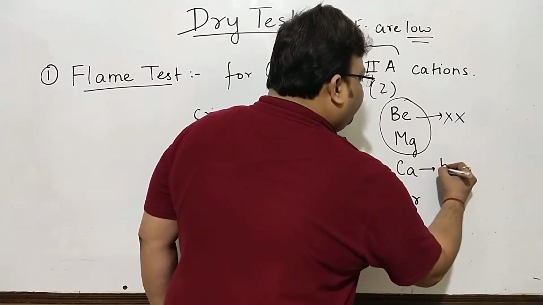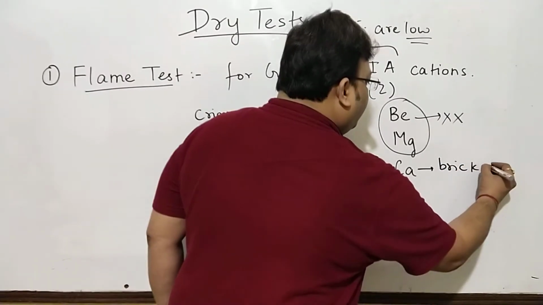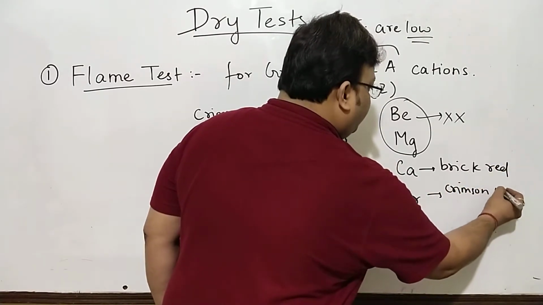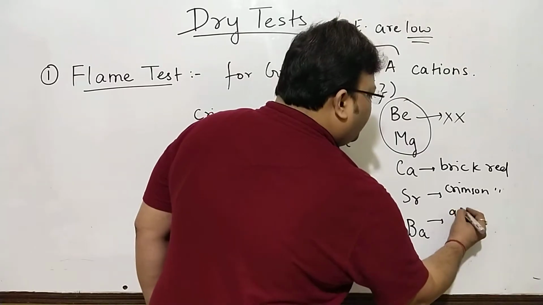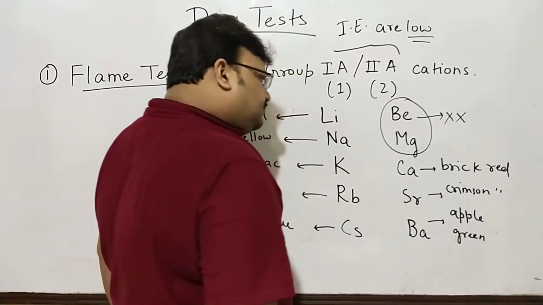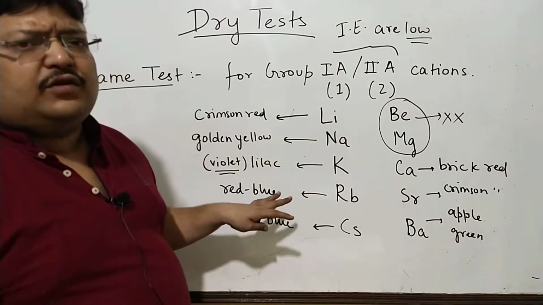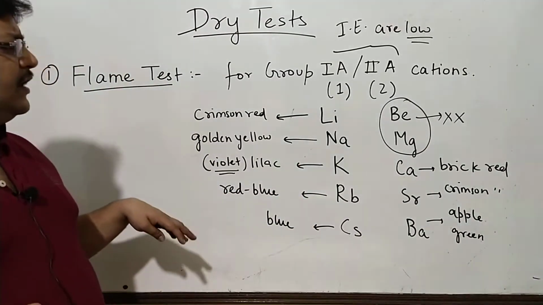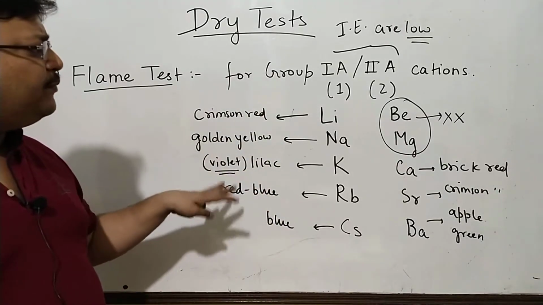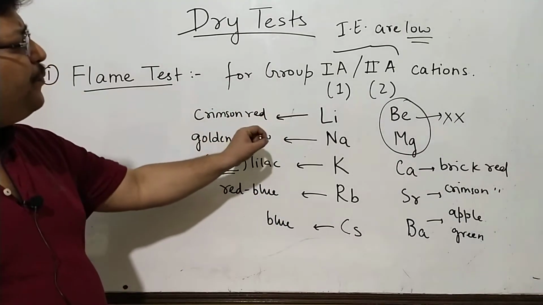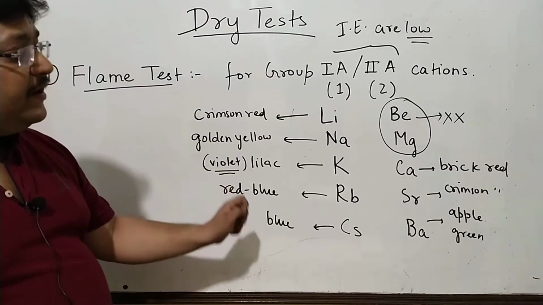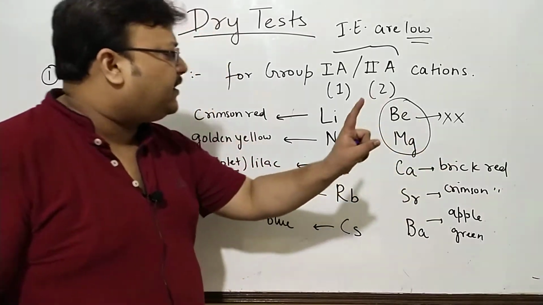With calcium, there is very popular brick red. Strontium is crimson red again. And barium, there is a very popular apple green color. You will want to recall these colors. I'm not going into any trick to memorize this. We do not need a mnemonic because these are very popular specific colors, and you would want to recall all these colors individually. Calcium, it's always called brick red.